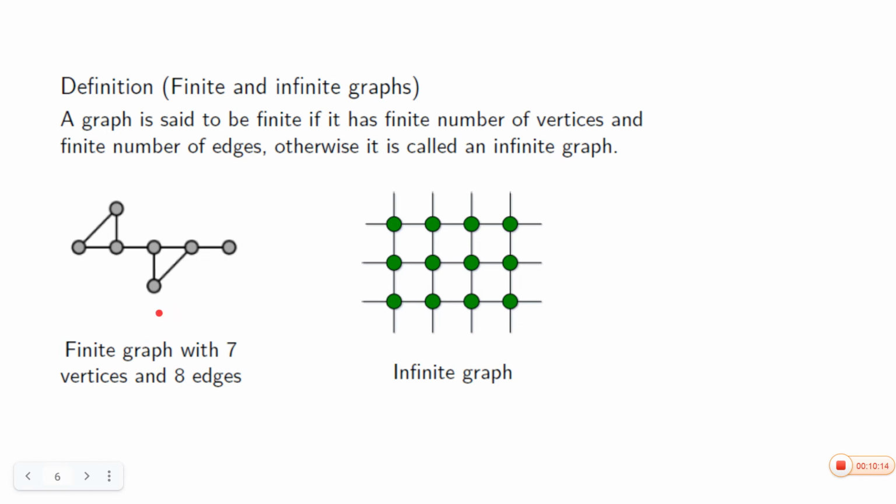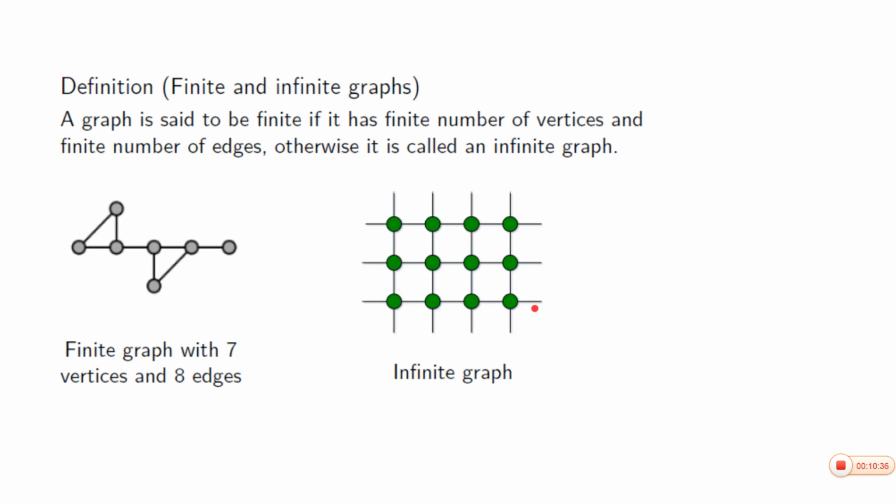There are 7 vertices: 1, 2, 3, 4, 5, 6, 7. And there are 8 edges: 1, 2, 3, 4, 5, 6, 7, 8. Seven vertices, eight edges. It is a finite graph.